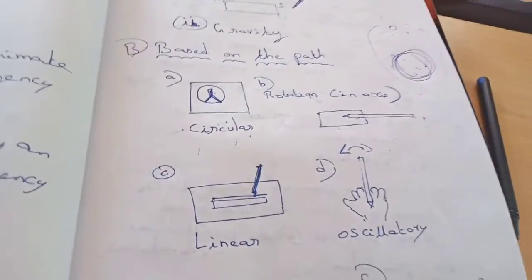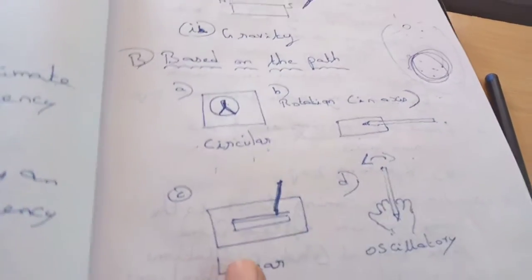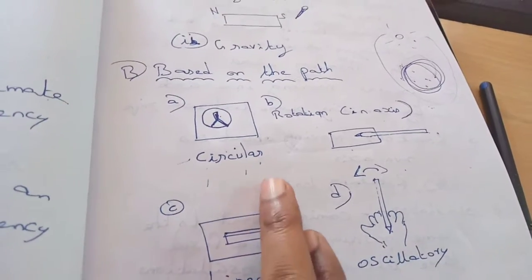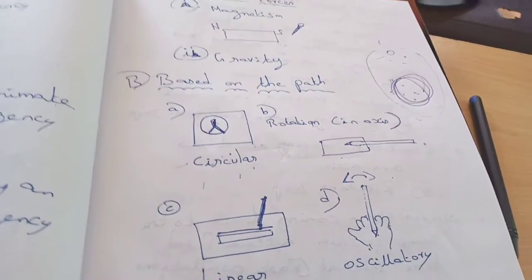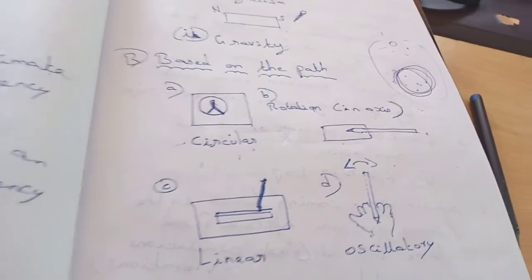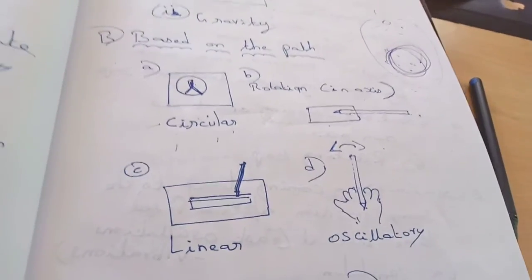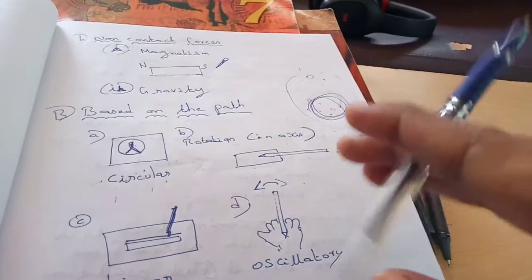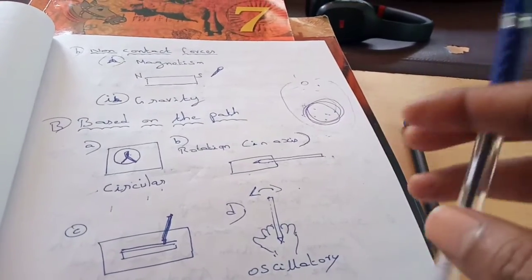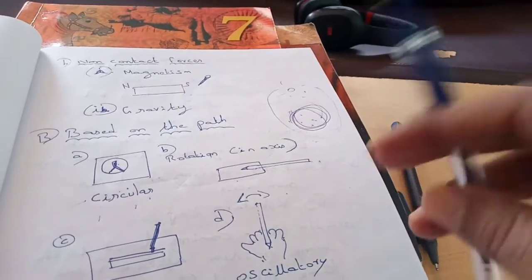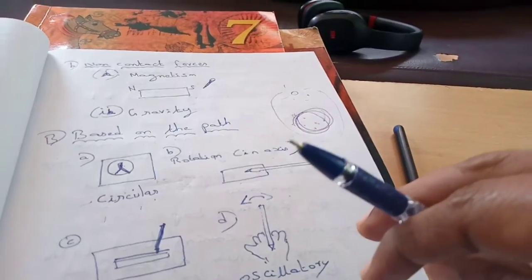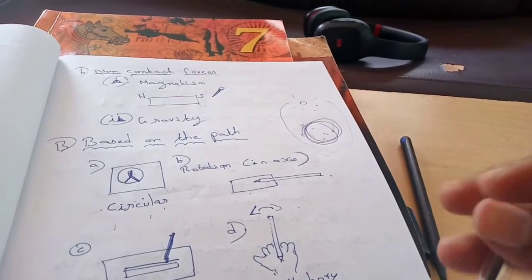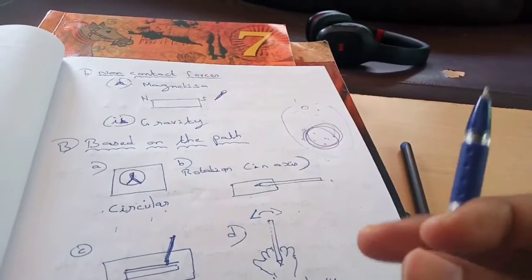Okay, another one, linear motion. If you take a scale and draw a line using the pencil, then the pencil is making a linear motion. Okay, next one, if you move your pen or pencil like this, then this motion is an oscillatory motion. Oscillatory means to and fro, from here to there to here.